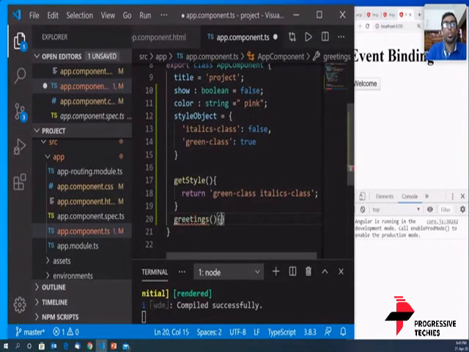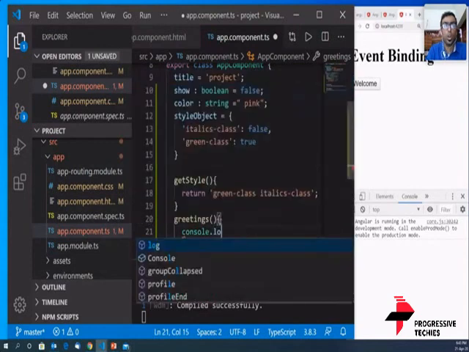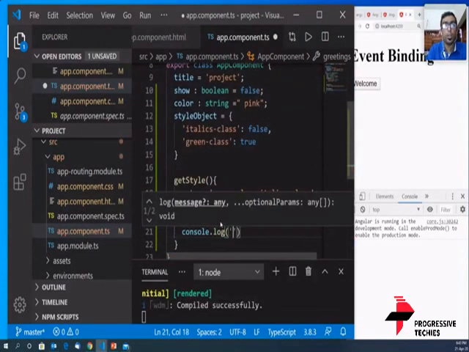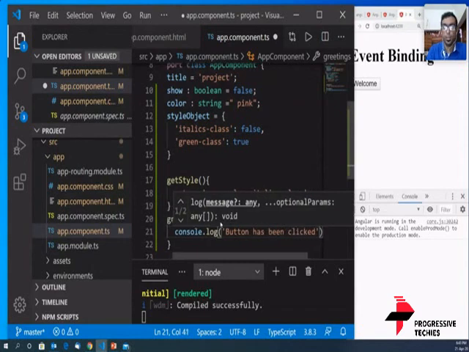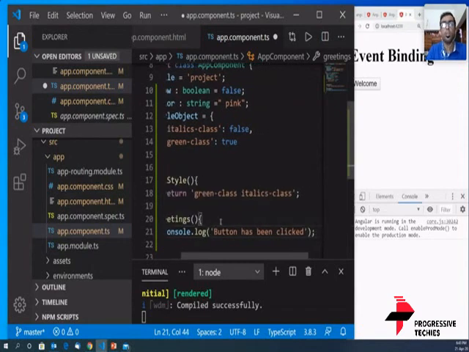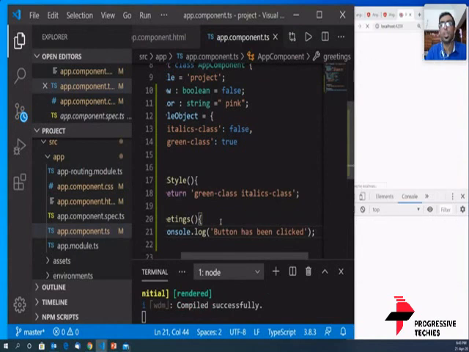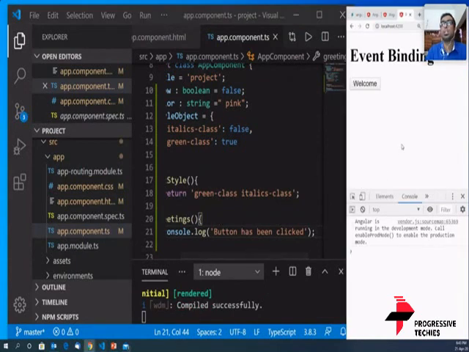So what are we going to do in it? We're going to tell console.log, okay, button has been clicked. I'm going to save this. It's all compiled, and let's see here. Sometime back when I clicked on welcome, nothing happened. So now I'm going ahead, clicking. I'm going to click on button, and it says button has been clicked.